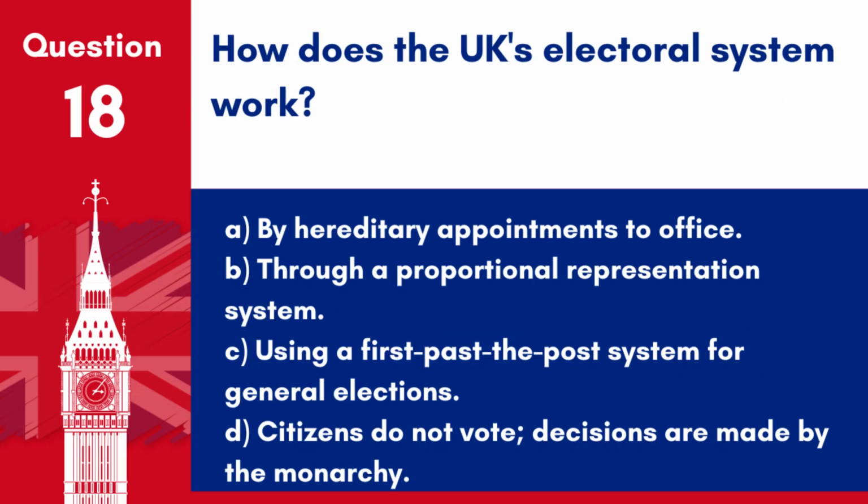Question 18. How does the UK's electoral system work? A. By hereditary appointments to office. B. Through a proportional representation system. C. Using a first-past-the-post system for general elections. D. Citizens do not vote. Decisions are made by the monarchy. Answer C. Using a first-past-the-post system for general elections. This system involves electing MPs to represent constituencies.